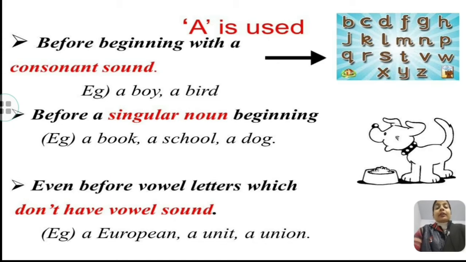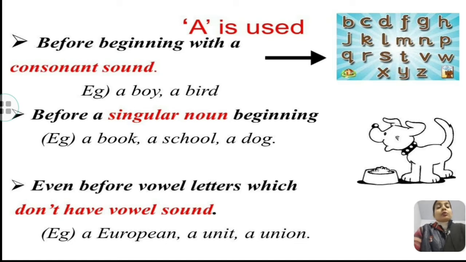You can see here some consonant letters: B, C, D, F, G, H, J, K, L, M, N, P, Q, R, S, T, V, W, X, Y and Z. These all are consonant sound words. So a is used before a word which begins with a consonant sound.